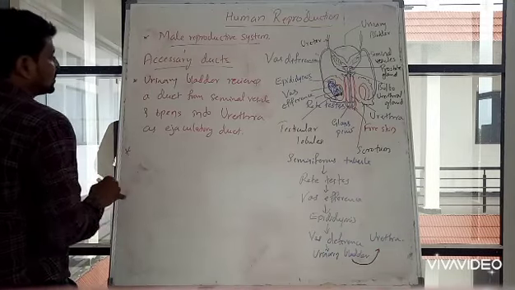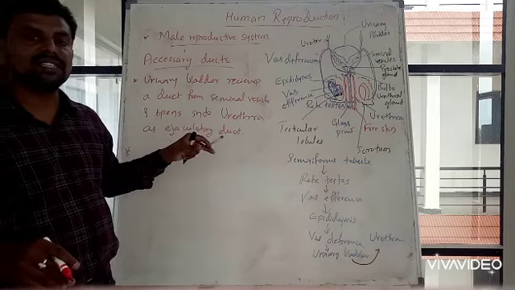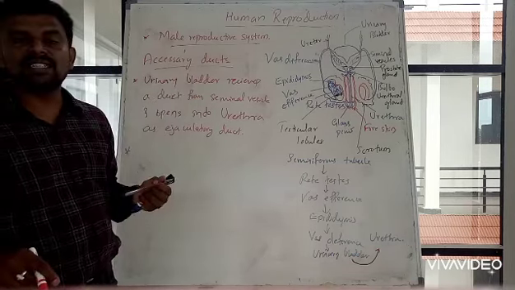Then the function of these ducts, what is that? The duct arising from the seminal vesicle as well as the vas deferens.